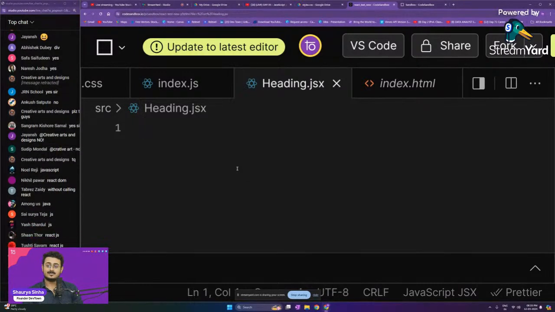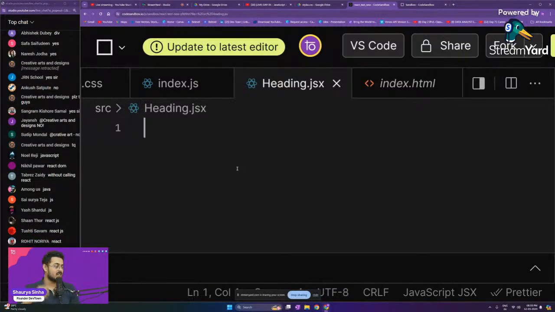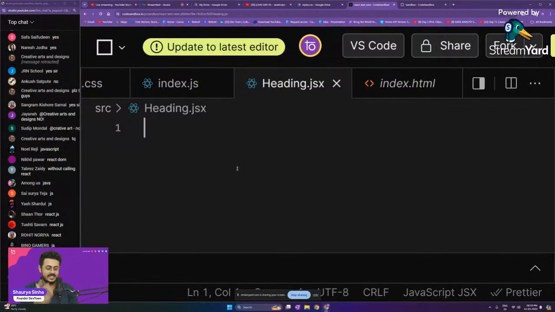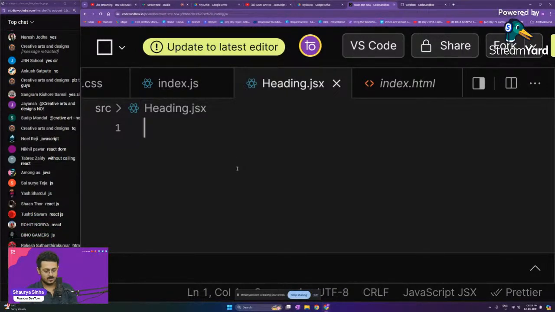Why? The other question is why? Why cannot JSX function without React? Why do we need React for JSX to function?